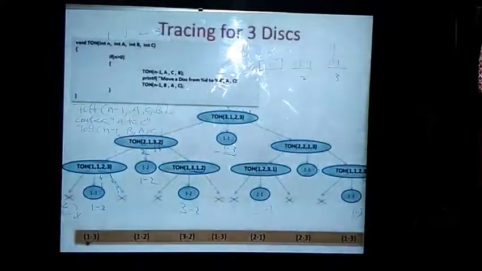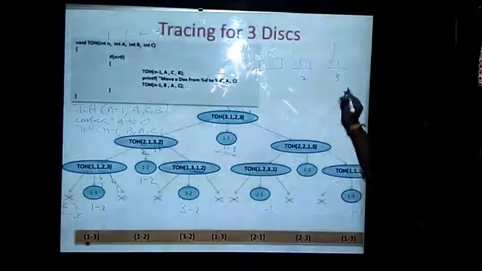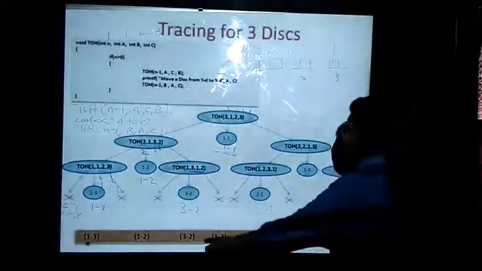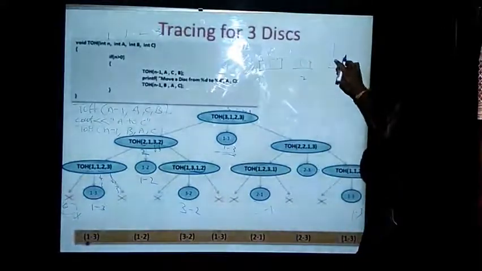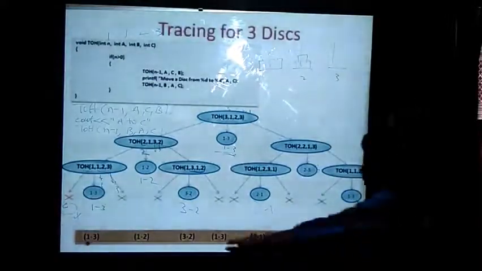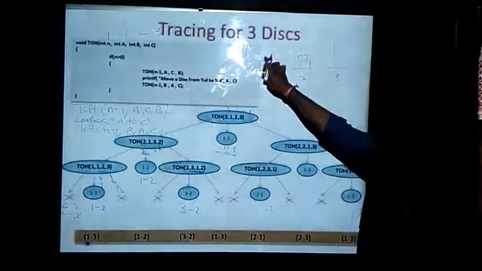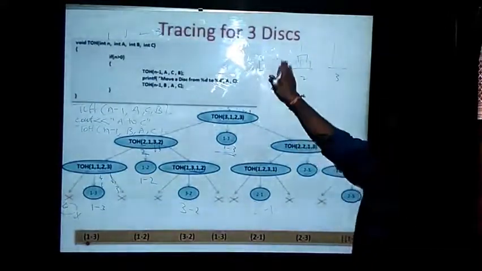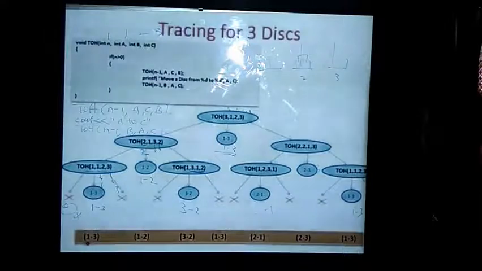Done with the second move, and I will go with the third move, that is 3 to 2. This is the third tower, and I need to take this disk and place it onto the second tower. 3 to 2. This is the third step. I will take this smallest disk and place it on the second tower. The third step is over, and the fourth move is 1 to 3. In the next step, I am moving the largest disk from 1 to 3. That is the fourth move, 1 to 3. I will take this disk and place it on the third tower.